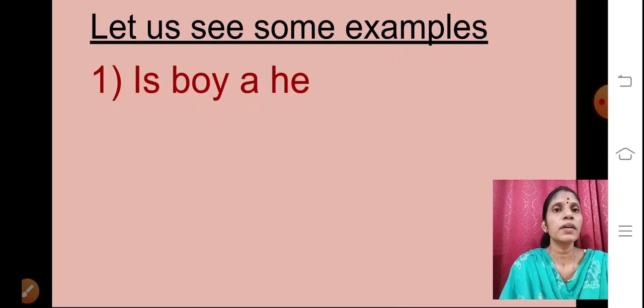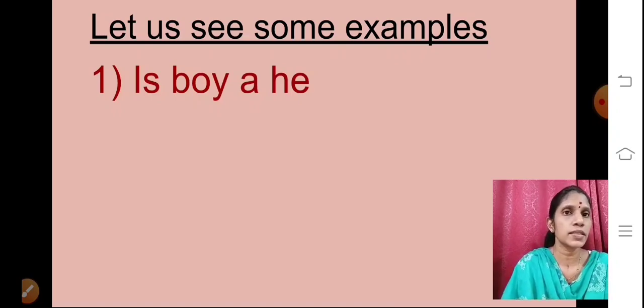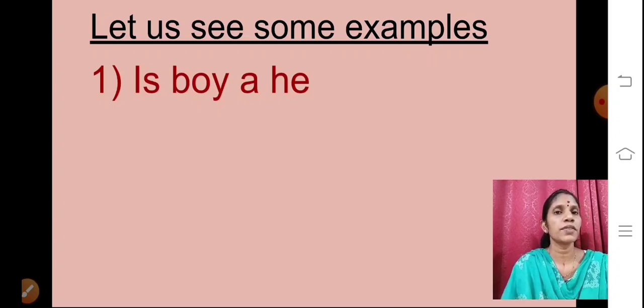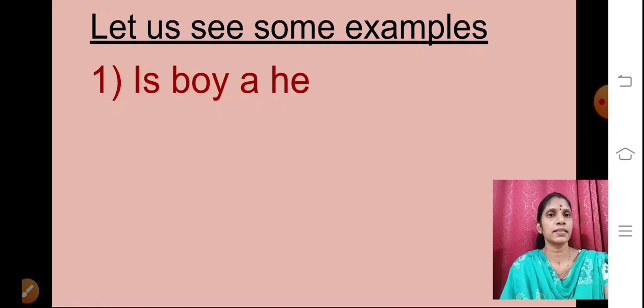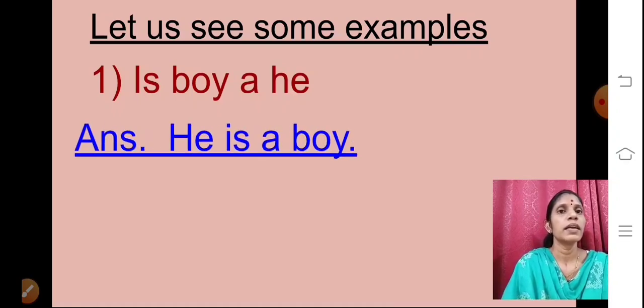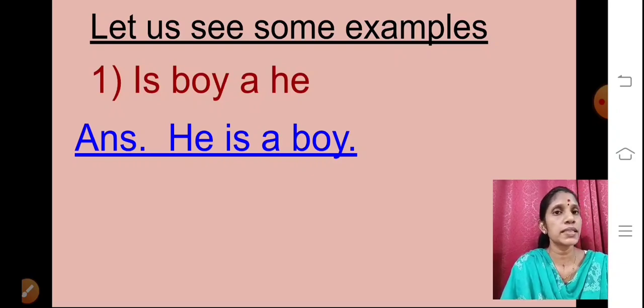Is boy a he? Here you can see these group of words does not make any sense. So we will arrange these words properly and make a proper sentence. He is a boy. Here you can see I have written capital H. Always you will start the sentence with a capital letter.